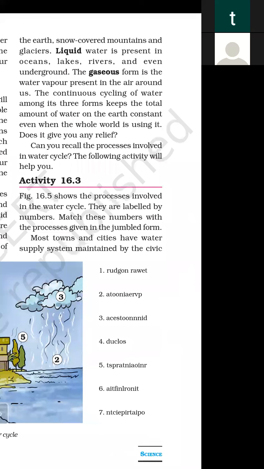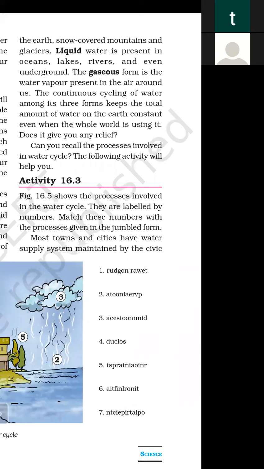The continuous cycling of water among its three forms keeps the total amount of water on the earth constant even when the whole world is using it. Does it give you any relief? Yes, the total amount of water on the earth is constant. It remains the same, but it is found in different forms.